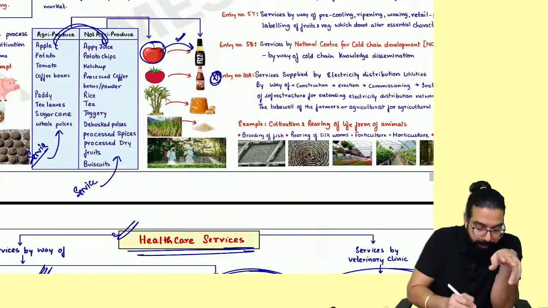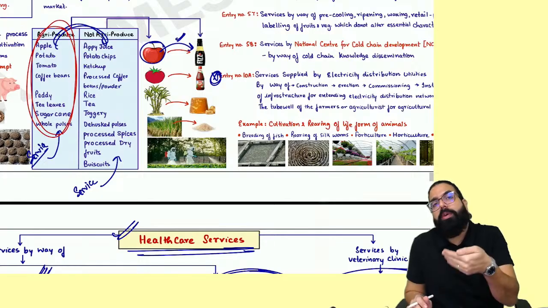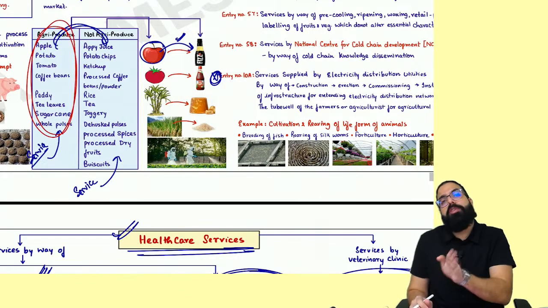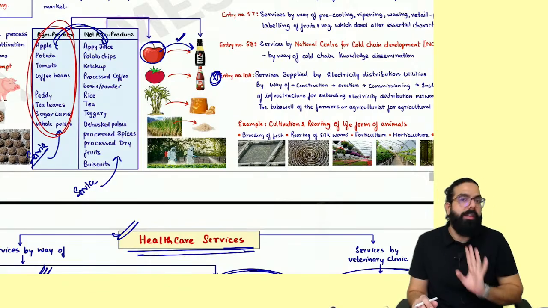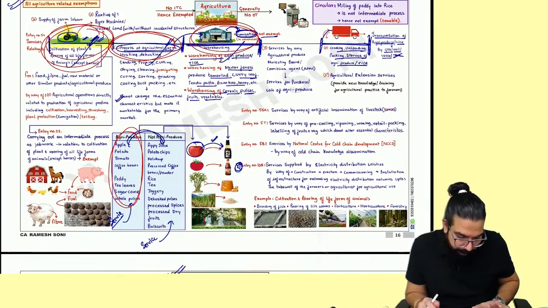Done, sir. And remember, in agriculture, if you are giving any services relating to agricultural produce, remaining agricultural produce, it is exempt. But if any service is given because of which agricultural produce becomes non-agricultural, it is taxable. This point you should take care of in the exam. Done, sir. Anything else which you like, Baba?